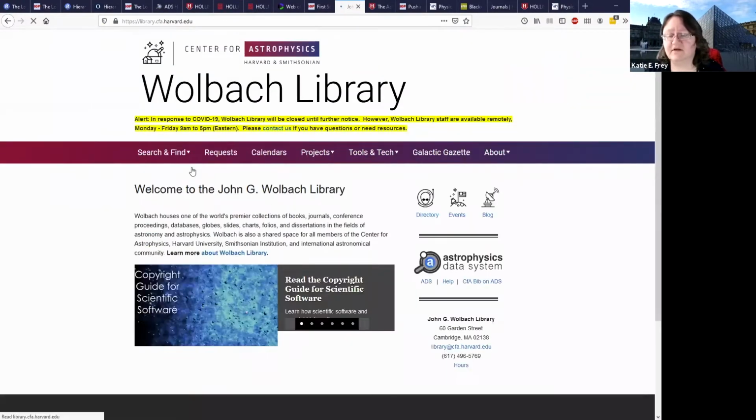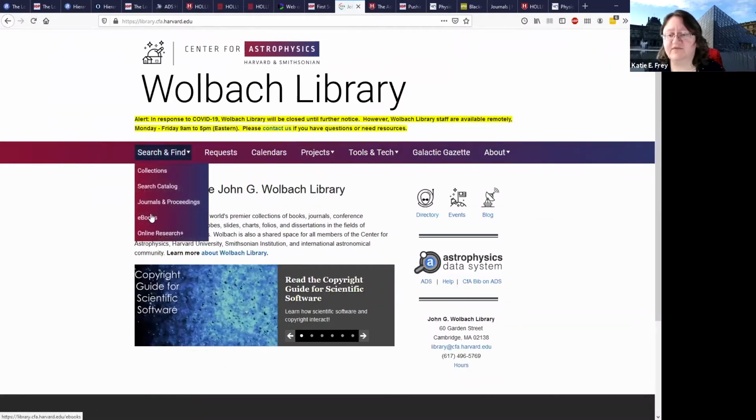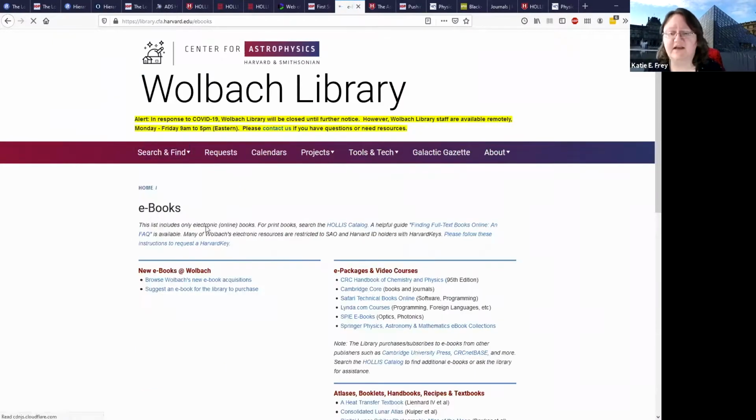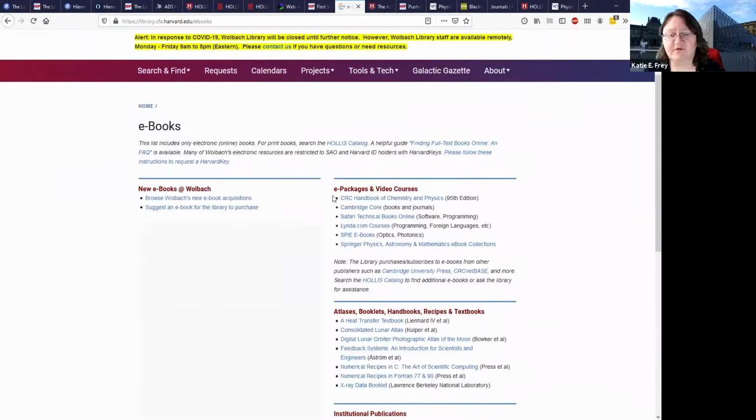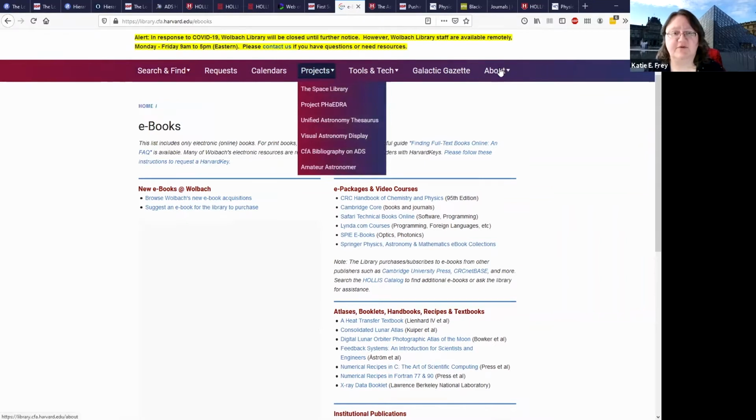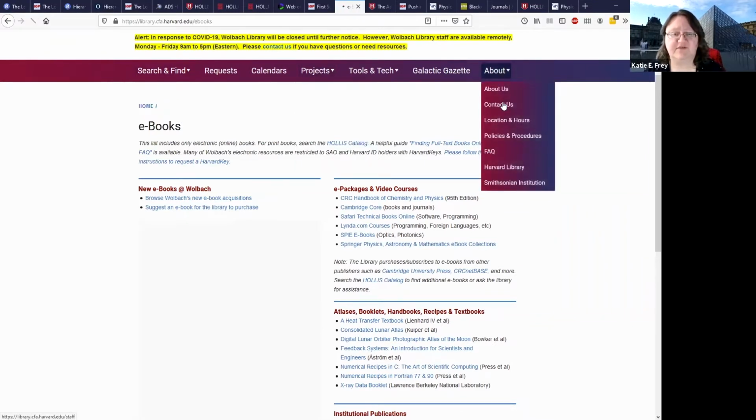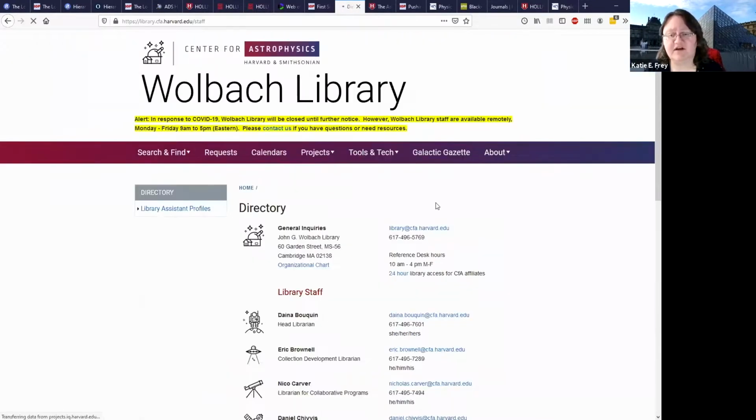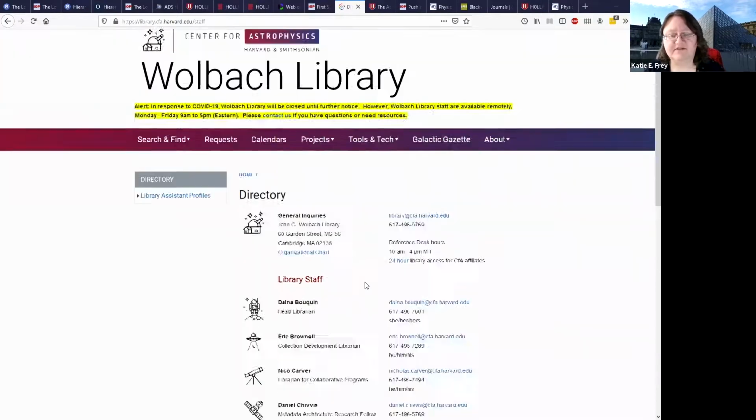Let's see. There are some other interesting resources. We have collections of ebooks that we're highlighting that could be useful. So like Handbook of Chemistry and Physics, Cambridge Core, those are some really good ebooks in astronomy. We also have information about the projects we're working on in the library. And if you want to reach out to us, if you have any questions, under About, there's the Contact Us page. And you can find our email address and our phone number.